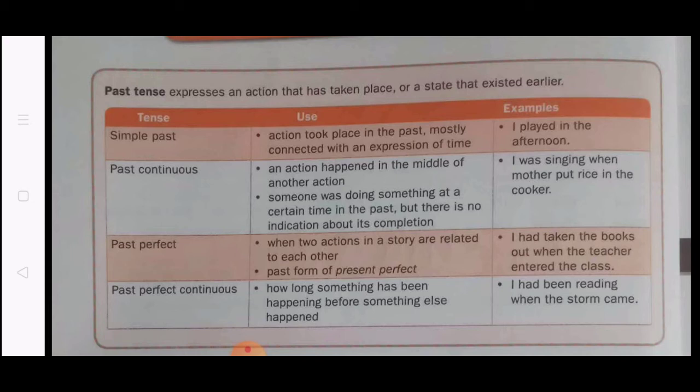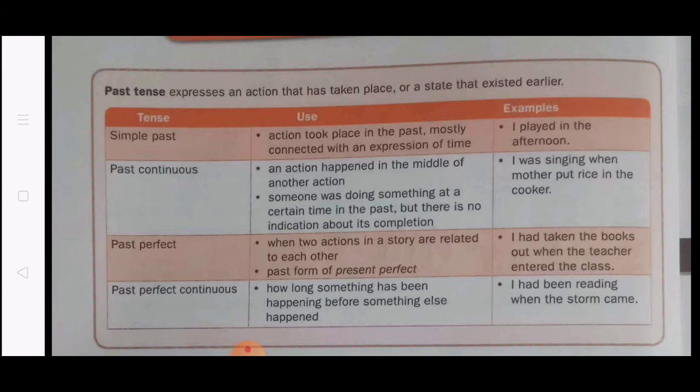Another example is, for example, one girl, she had left the party when the delegation arrived. This is again an example. Another example, like the ceremony had begun way before we arrived. This is a good example. It is an example of past perfect.